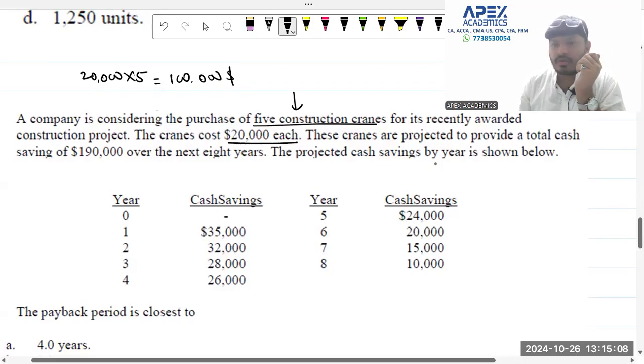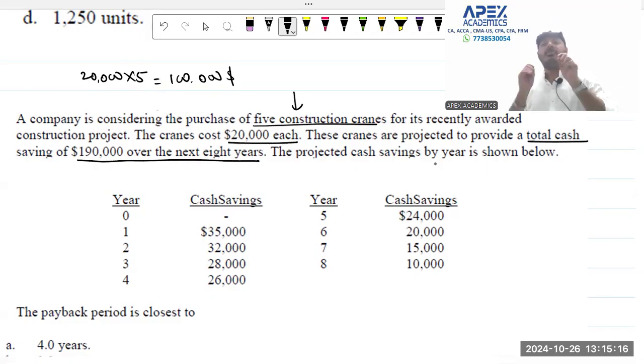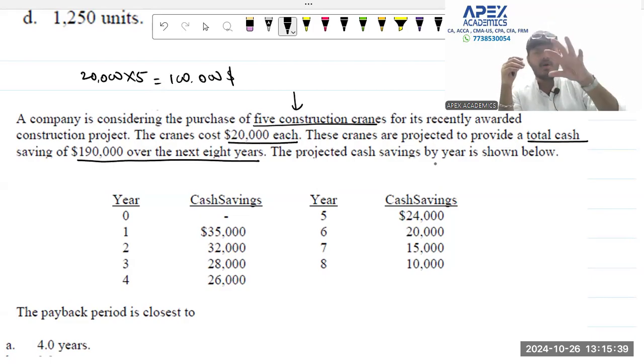These cranes are projected to provide a total cash saving of 190,000 over the next 8 years. This is where students get confused. The term used here is not cash inflow. They are using the term cash saving. You have to understand and agree to the concept that savings here are to be treated as an inflow. Savings here are the benefit that arises from the use of this particular asset, owing to which 190,000 in all over the next 8 years is what you are going to earn in total from this investment.